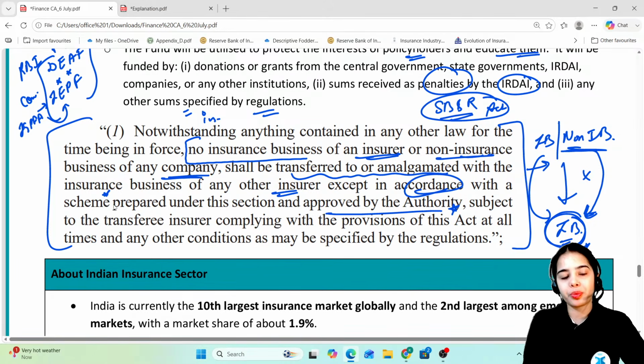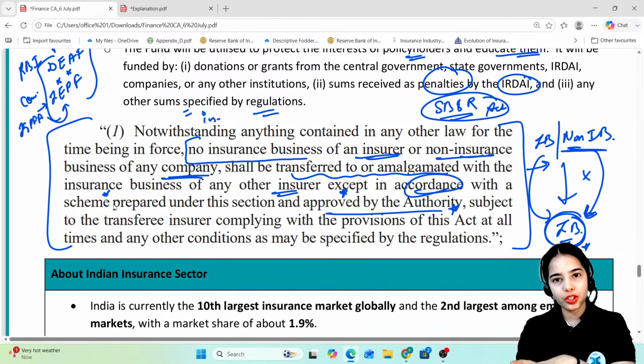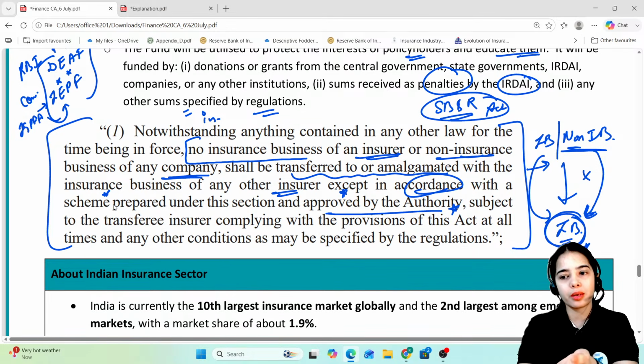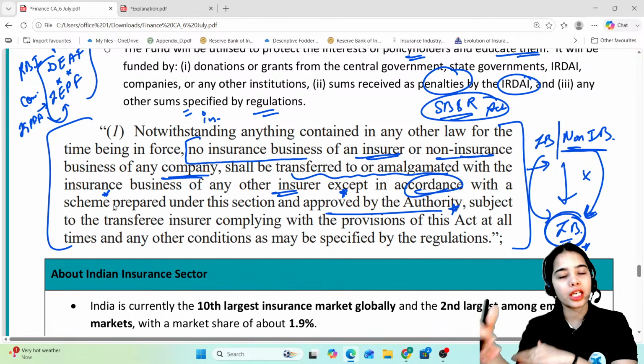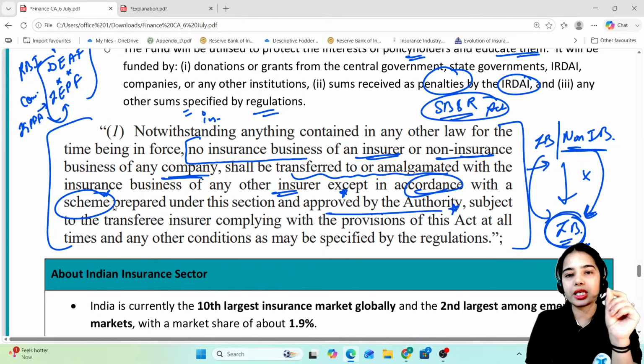So a scheme has to be prepared by the authority, by the IRDAI, and approval is required from the IRDAI. Insurance businesses can transfer to or amalgamate with another insurance business. Non-insurance companies can also transfer to or amalgamate with the insurance business, but it should be as per the rules and regulations set by the IRDAI and with its approval.